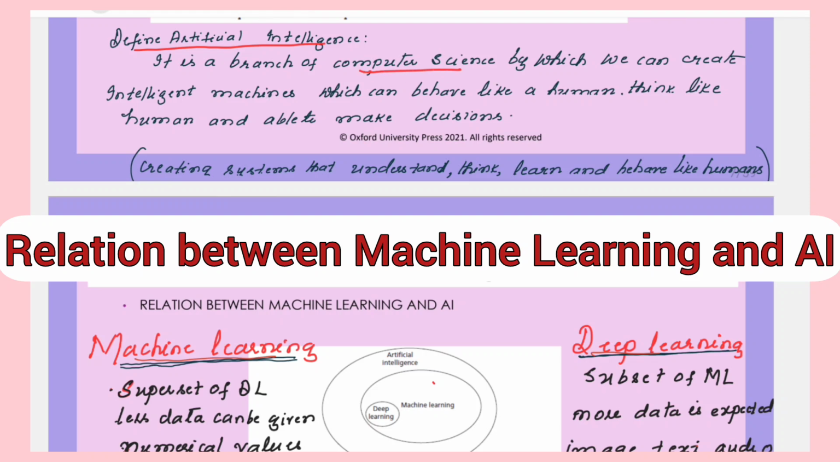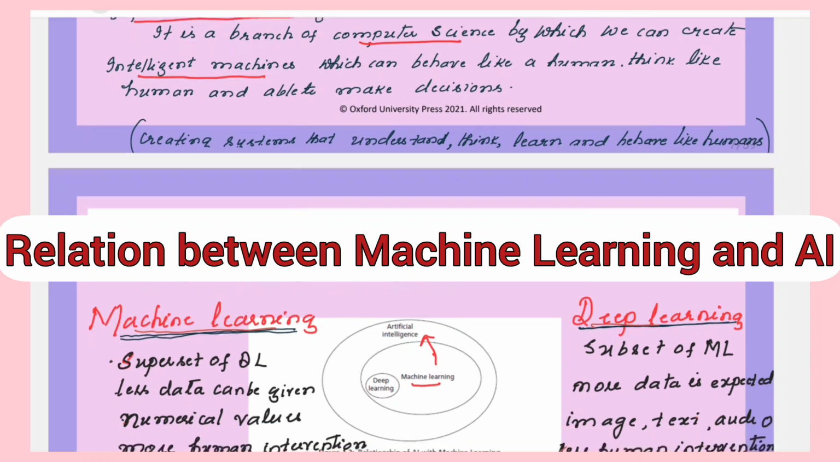It is a branch of computer science by which we can create intelligent machines which can behave like human, think like human, and able to make decisions. So artificial intelligence is a branch of computer science, whereas machine learning is a branch of artificial intelligence. So that means machine learning is a subset of artificial intelligence. If artificial intelligence can create machines which can behave like human, think like human, and able to make decisions like human, definitely machine learning will also be able to create systems that can understand, think, learn, behave like humans.